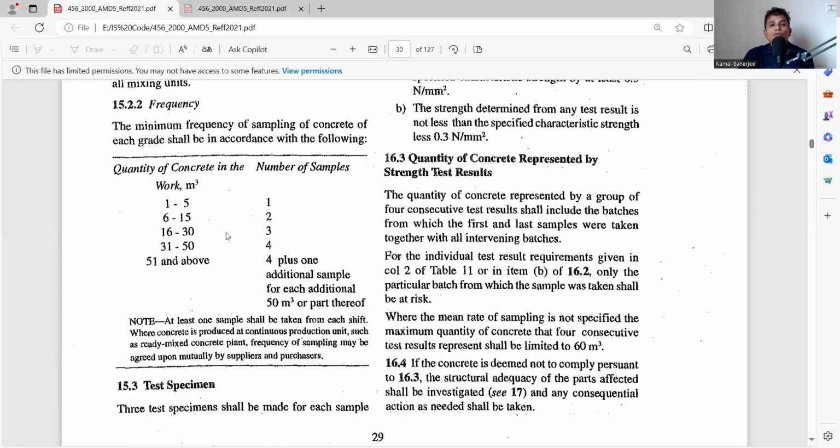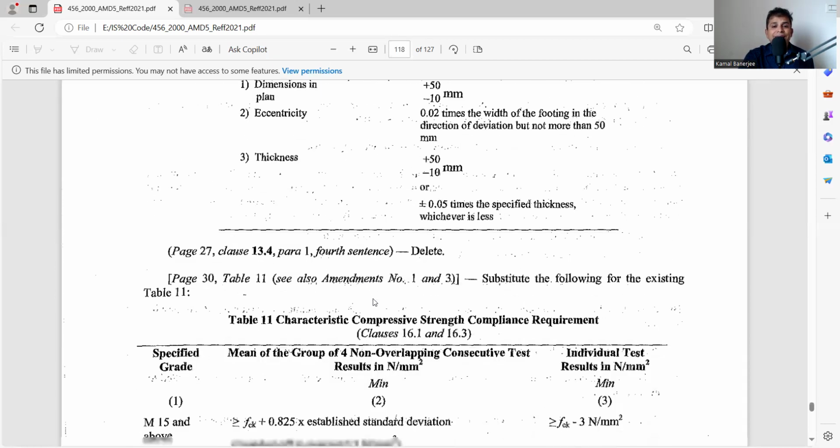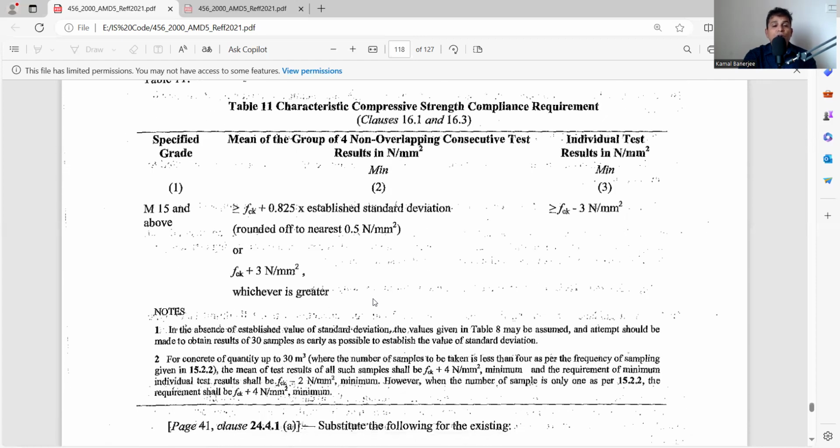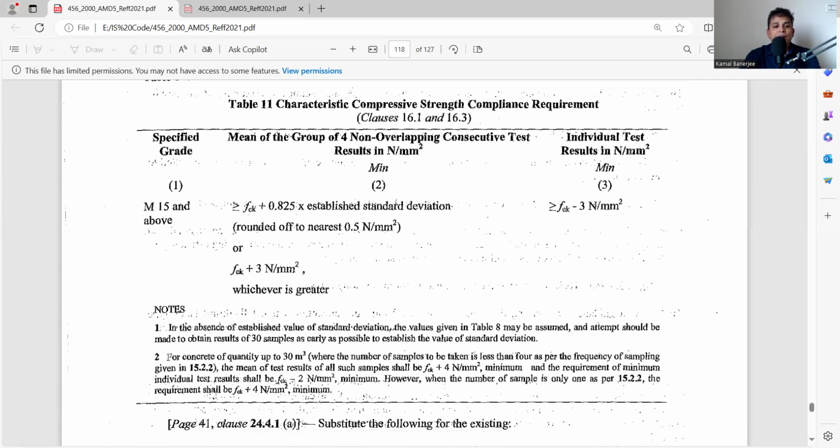So how to satisfy that criteria? That is also what we need to know in order to satisfy the total concrete. So if my concrete volume is 12 cubic meter and we have to take the sample of 2, that means 6 cubes. So that also we need to verify, whether it is accepted or not. For that, what is mentioned? See here in note 1, it is said: in the absence of established value of standard deviation, the values given in table 8 may be used.